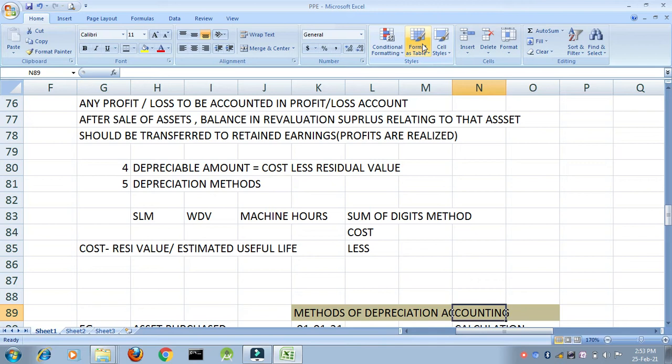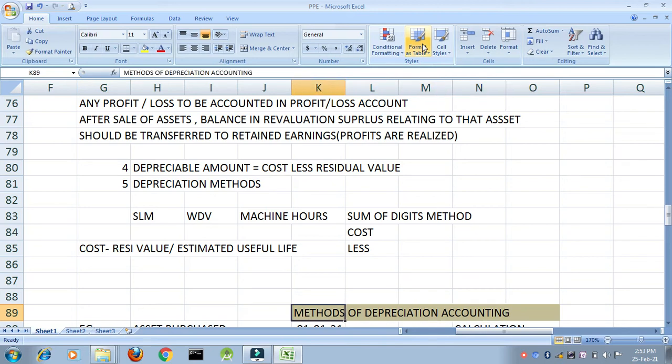We show the asset in the balance sheet and every year a part of the cost is transferred to my profit or loss account. Is that clear? Plus every year the value of my assets reduces. Why? Because I am reducing depreciation from it and I am transferring that depreciation to my profit or loss account.